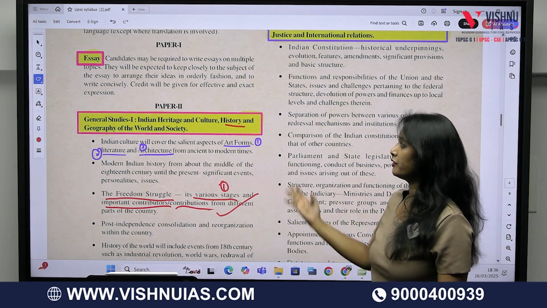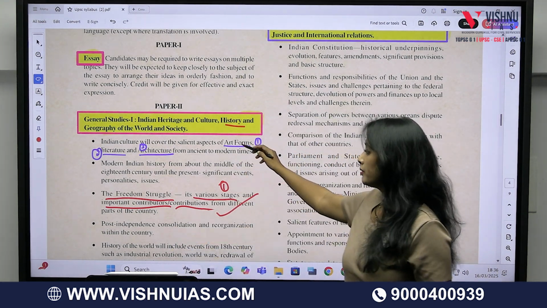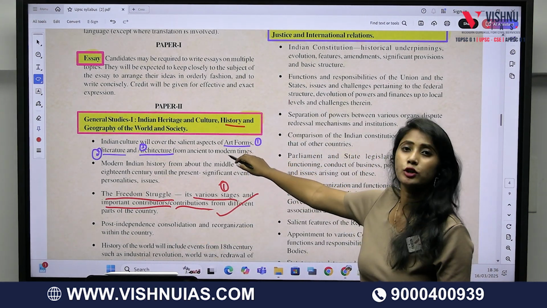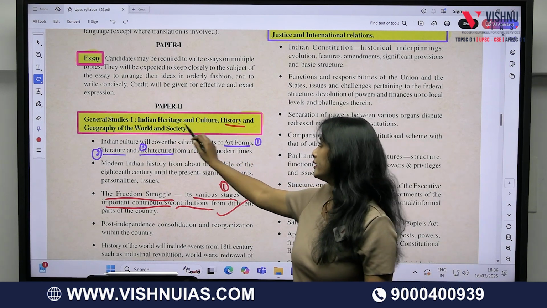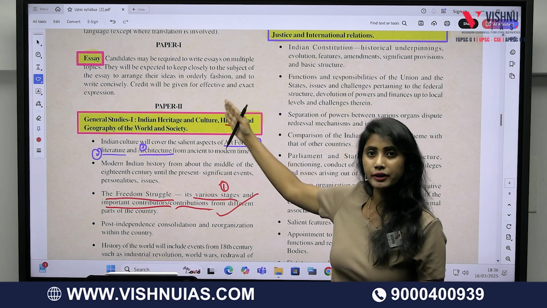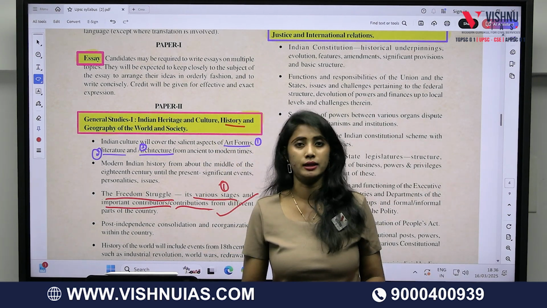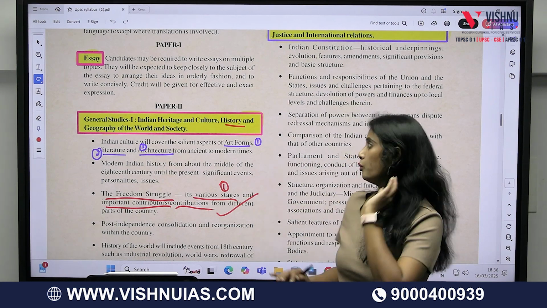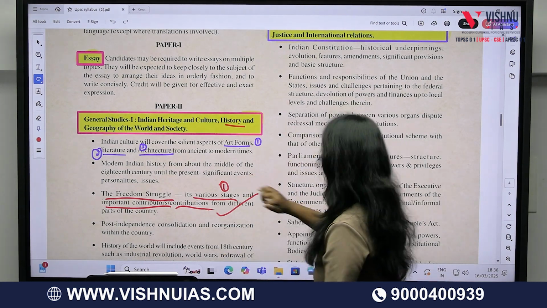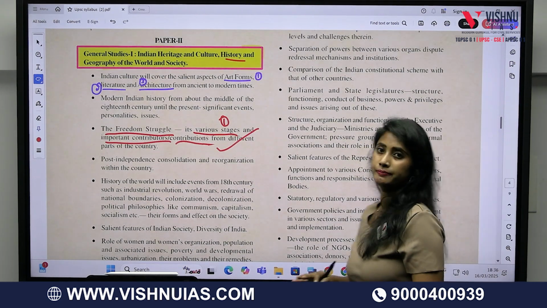For example, if an essay question has been asked based on any of the GS paper 1 topics related to Indian heritage and culture, history and geography of the world, then you can answer it very easily, given the condition that you have completed your GS paper 1. Clear? Very nice. Next, if we come to GS paper 1, how are you supposed to read?